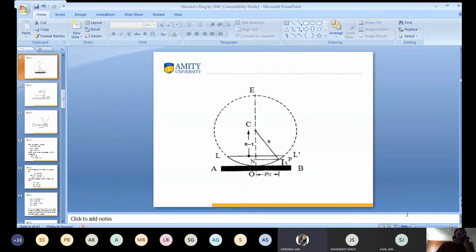You have seen this figure. What is this? This is the value of rho n. What did I tell you? At point P, I want to calculate the diameter of Newton's ring. Suppose that at point P, rho n is the radius of the nth ring. The value of NP is rho n. At point P, we want to calculate the diameter of a ring, so this will be the radius. Yes or no?